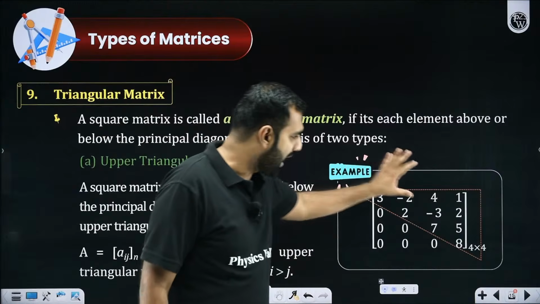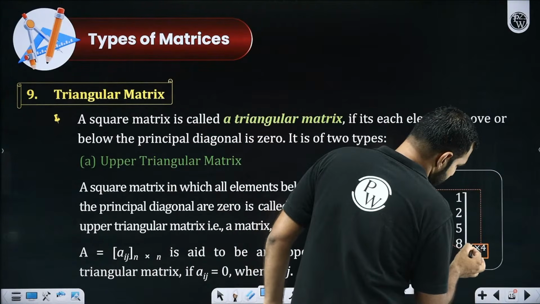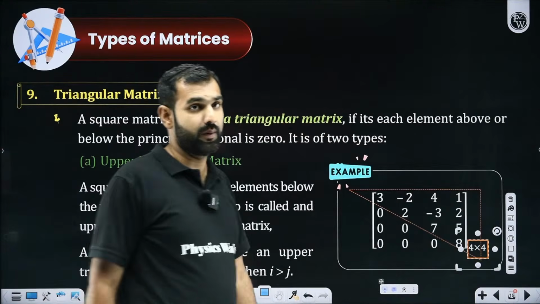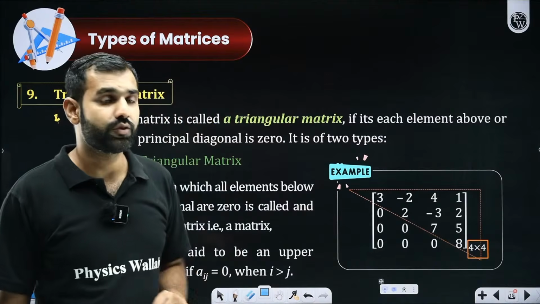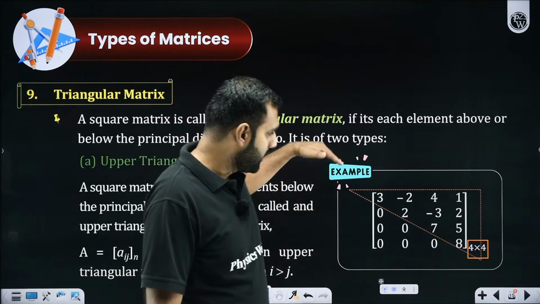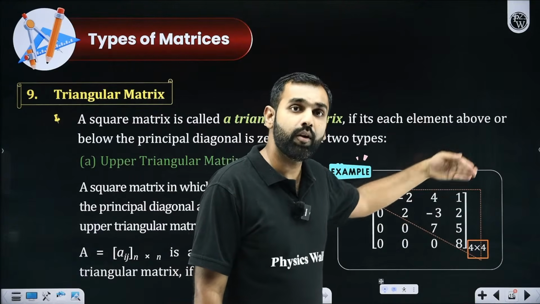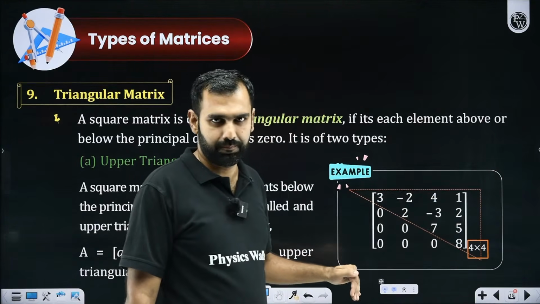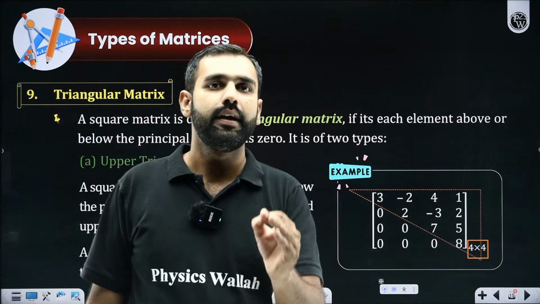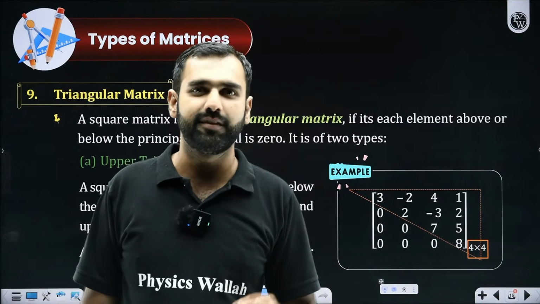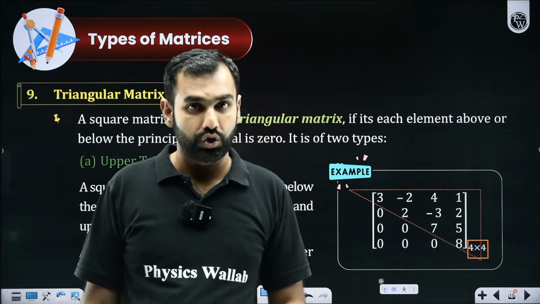Let's say you have a matrix. Sir, first condition here is really simple. It has to be a square matrix, 4 by 4, 5 by 5, 3 by 3, and so on. And in that square matrix, if you see the principal diagonal, now either above it or below it, I repeat, either above or below the principal diagonal contains all the elements to be 0, we call it a triangular matrix. Shall I repeat that?